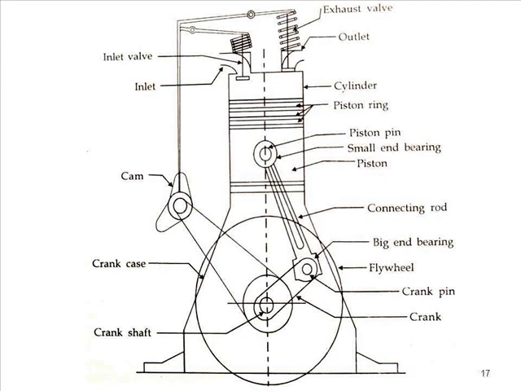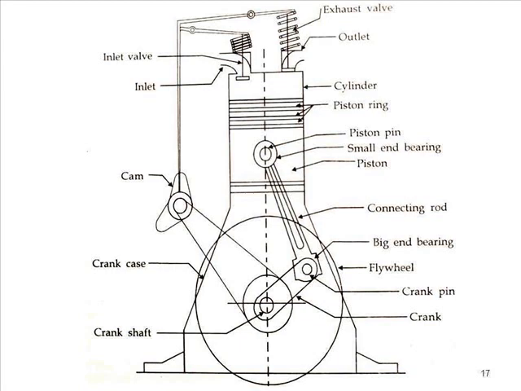On the left side, if we discuss from top, you can see the inlet valve, inlet manifold, cam, crankcase, and crankshaft. These are some of the major components of an internal combustion engine, where the suction and exhaust valves operate during the suction and exhaust strokes, allowing fresh charge to enter the cylinder during the suction stroke and exhaust gas to leave the system during the exhaust stroke.